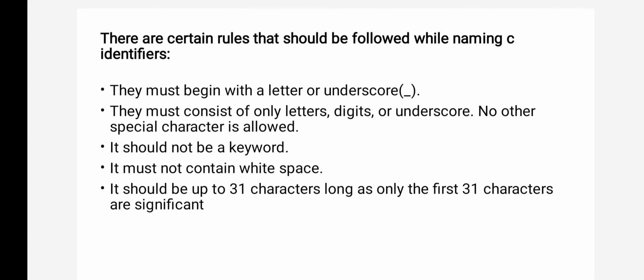So when you are creating an identifier, it can be a combination of letters, numbers and underscores, but it should not contain special symbols, like a comma or plus. That is not an identifier, it is an arithmetic expression or any expression. Now it should not be a keyword. So when you are creating any identifier, that identifier should not be a keyword.